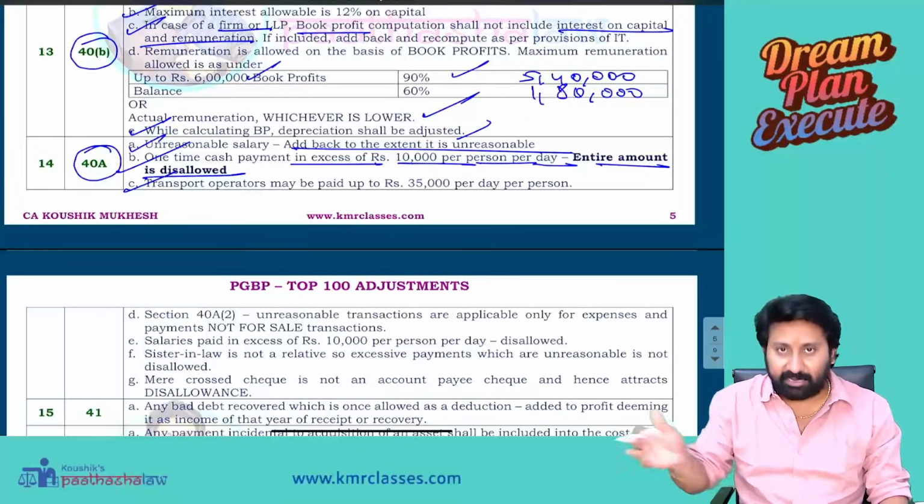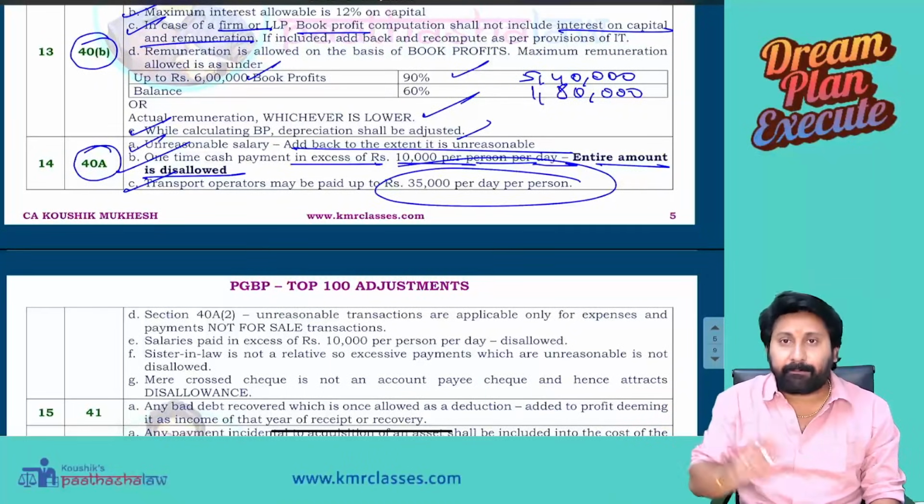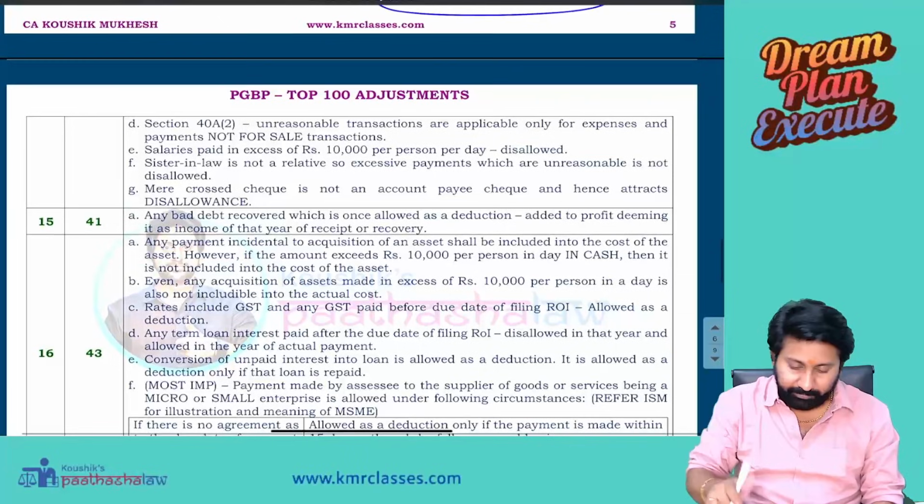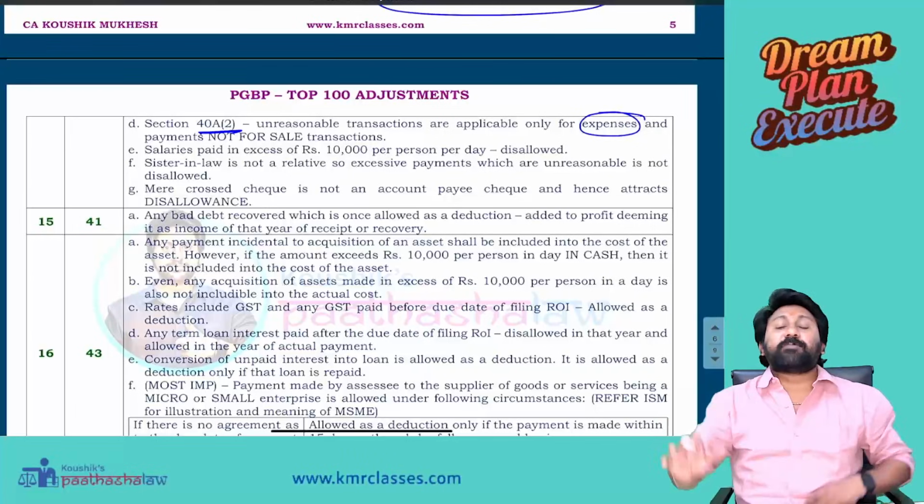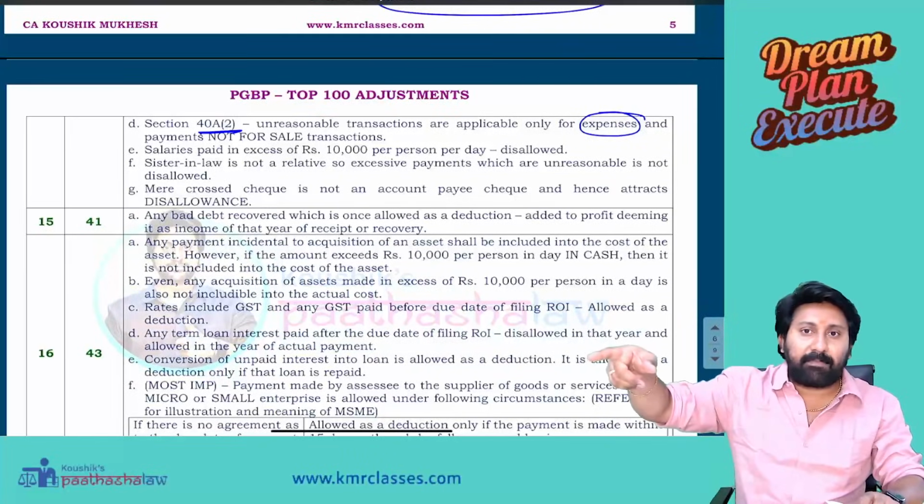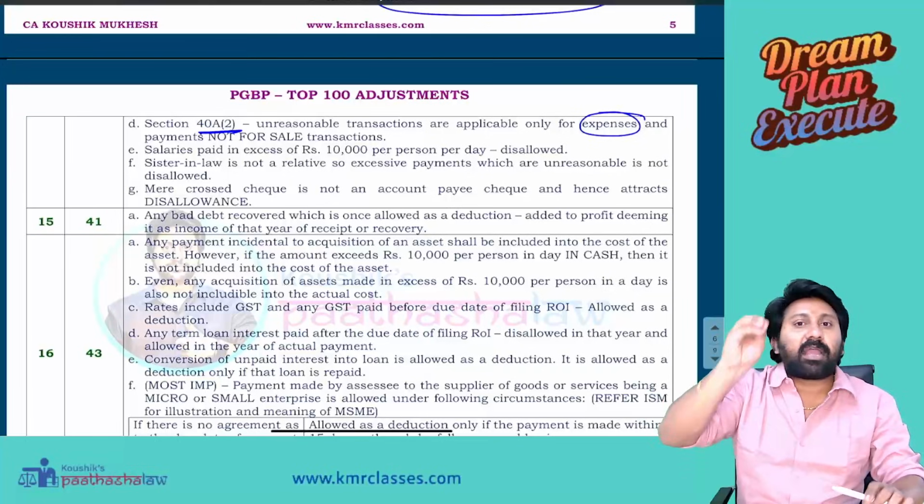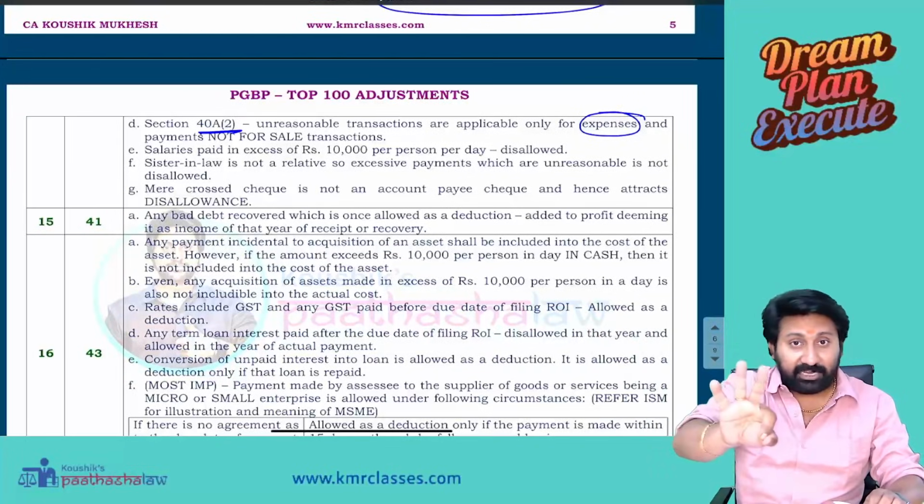For transport operators owning, plying, or hiring vehicles under 44AE, 35,000 per day per person is allowed, not 10,000 for them. Section 40A(2), unreasonable payments, is a very, very important adjustment here. See here. For example, my sister is there. I am making her a salary payment as an accountant. Normally an accountant will be paid 30,000 per month. I paid her 60,000. 30,000 is disallowed.